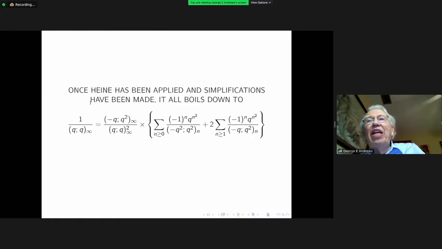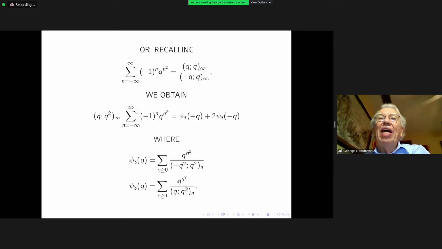It's the generating function for P of n. And so what you have are a bunch of infinite products. All the infinite products, incidentally, are modular forms. And you have these two series. So let me summarize everything.